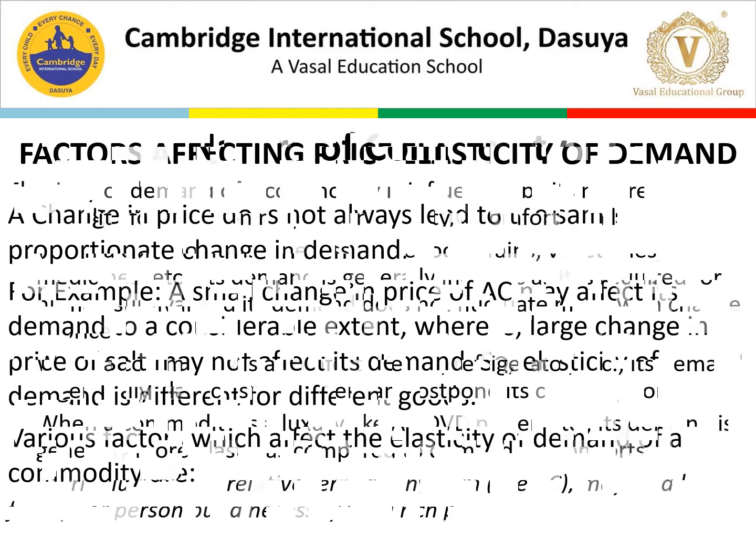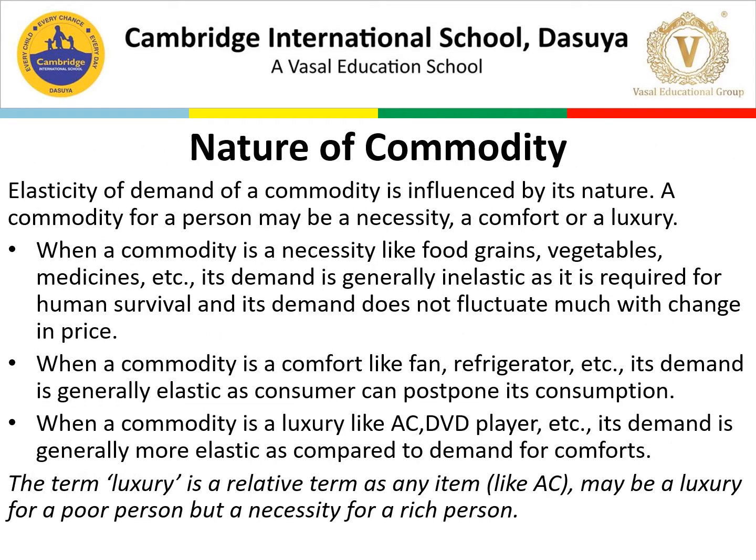The first factor, nature of commodity. So elasticity of demand of a commodity is influenced by its nature. Nature, like my nature is good or bad. So similarly, the commodities also have a nature. So a commodity for a person may be a necessity, so it may be necessary goods. So that is necessity of life.